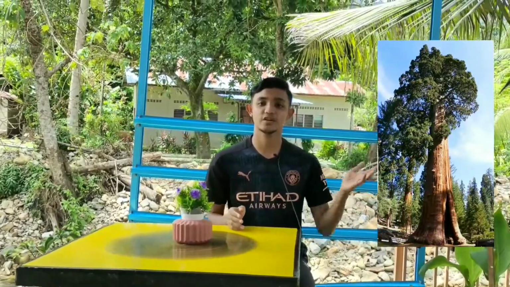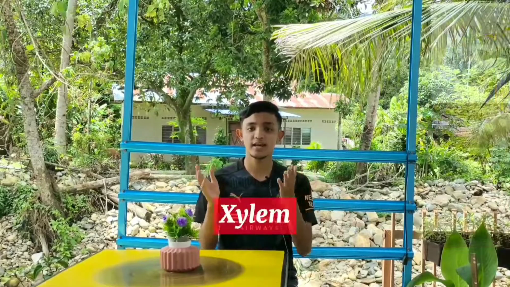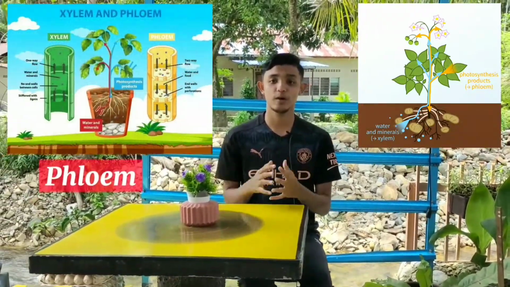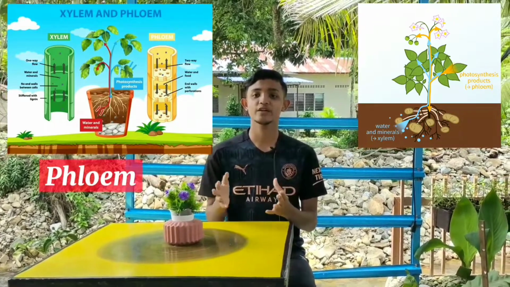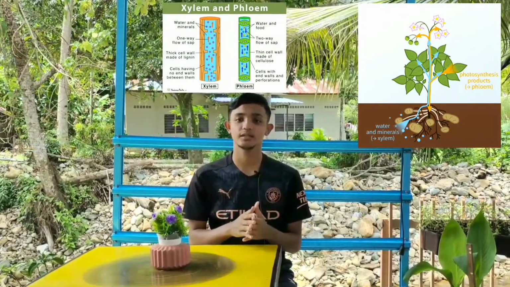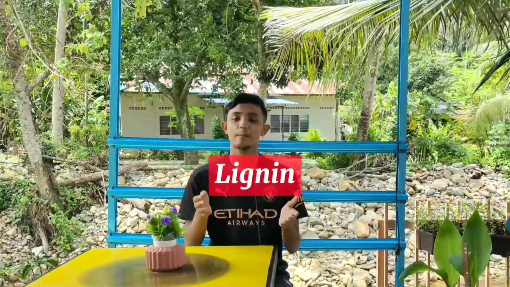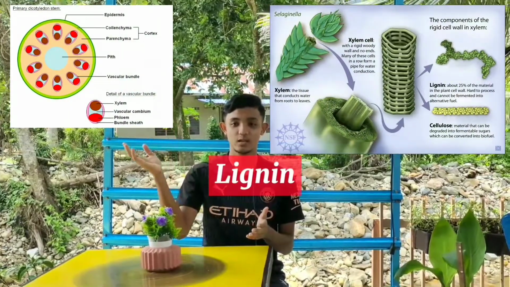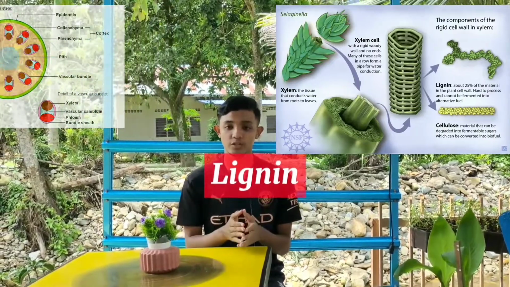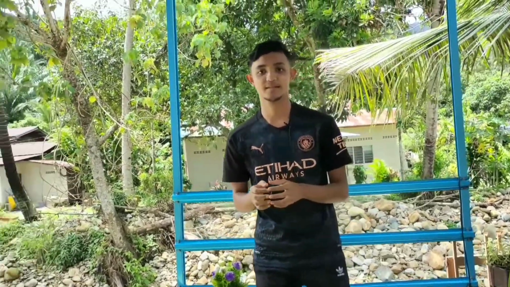Vascular plants can achieve great height because they have roots that absorb water from the soil and a vascular tissue called xylem that transports water through the stem to the leaves. Another conducting tissue called phloem transports nutrients in the plant. Further, the cell walls of the conducting tissues in xylem contain lignin, a material that strengthens the plant cell wall. Thus, the evolution of xylem was essential to the evolution of upright and taller plants.